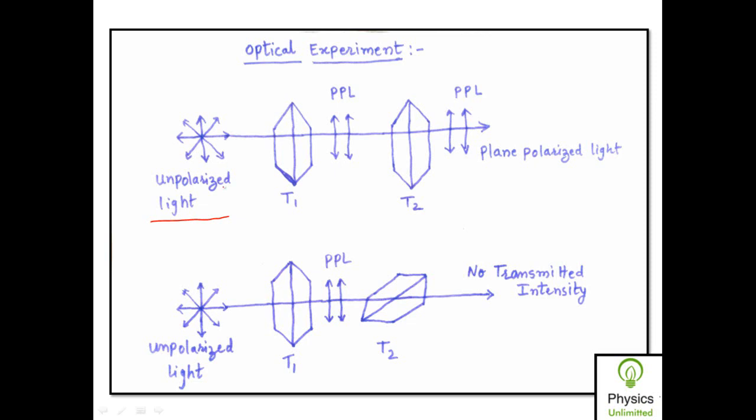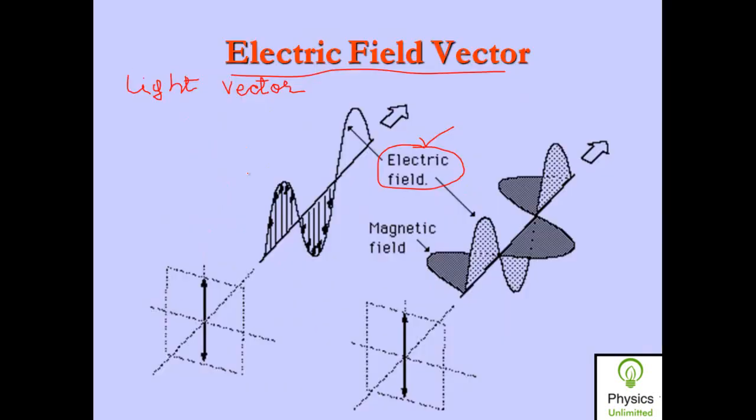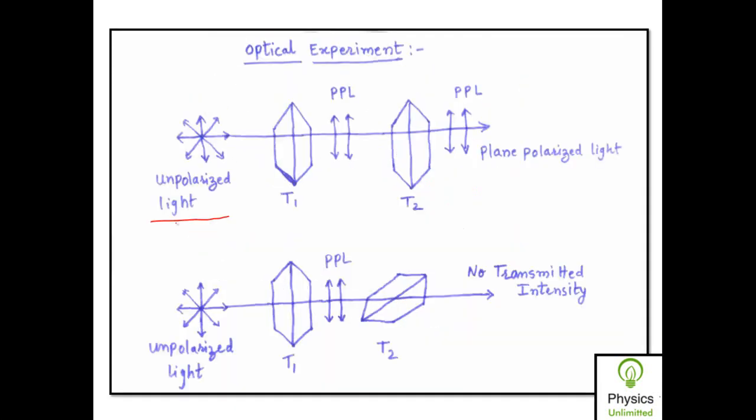Because I already told you that in the case of an electromagnetic wave, there are two field vectors, the electric field vector and the magnetic field vector. Both of them vibrate perpendicular to each other, and they vibrate perpendicular to the direction of propagation of the wave. Out of these two, it is the electric field vector which is responsible for light. So in the case of an ordinary source of light, which is also called an unpolarized source of light, this electric field vector vibrates in all possible directions. Whenever the electric field vector vibrates in all possible directions, such light is called unpolarized light.